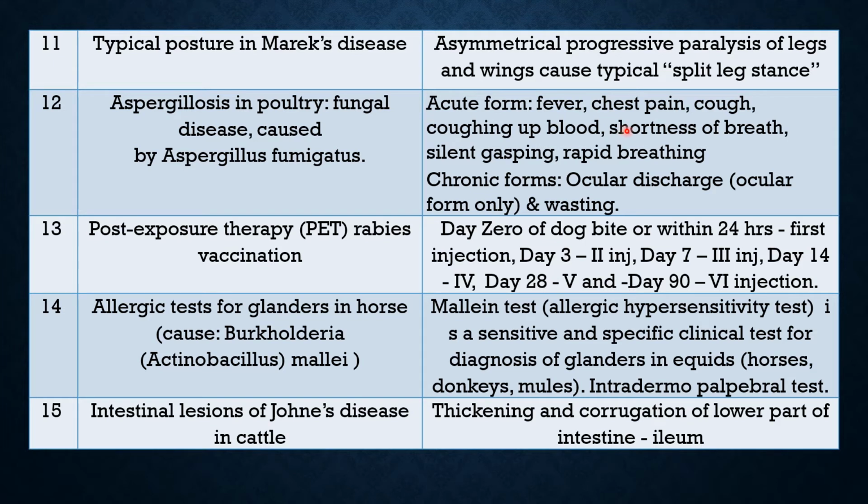So there is chest pain, cough, coughing up of blood, shortness of breath, silent gasping, and rapid breathing. These all symptoms are due to affection of the lung. In chronic form, there is ocular discharge, in ocular form only, and wasting.